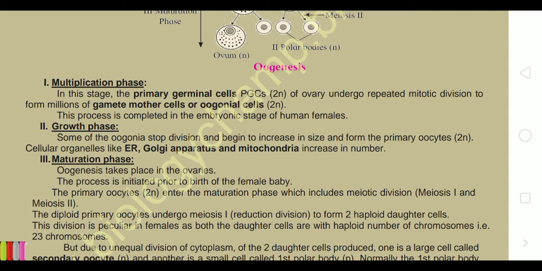Growth phase. Some of the oogonia stop dividing themselves and begin to increase in size and form a primary oocyte. Of course, they store food material in it. Also they form cellular organelles like endoplasmic reticulum, Golgi apparatus, and mitochondria, and these are also increased in number.